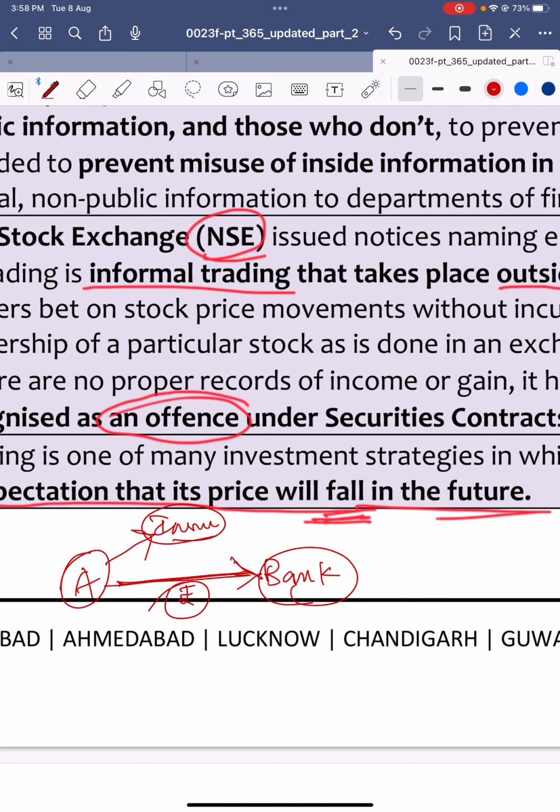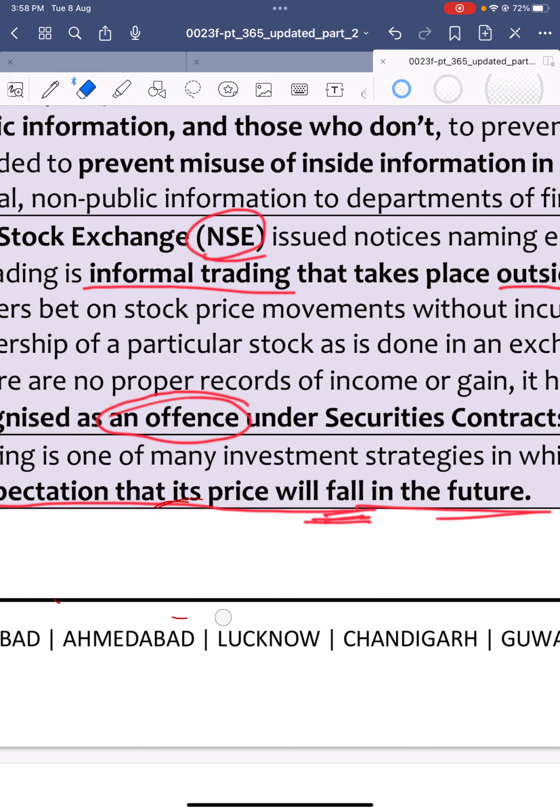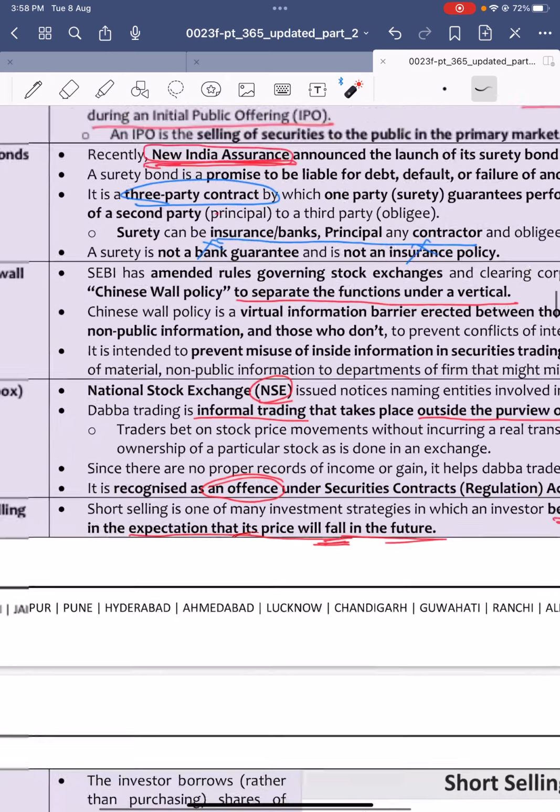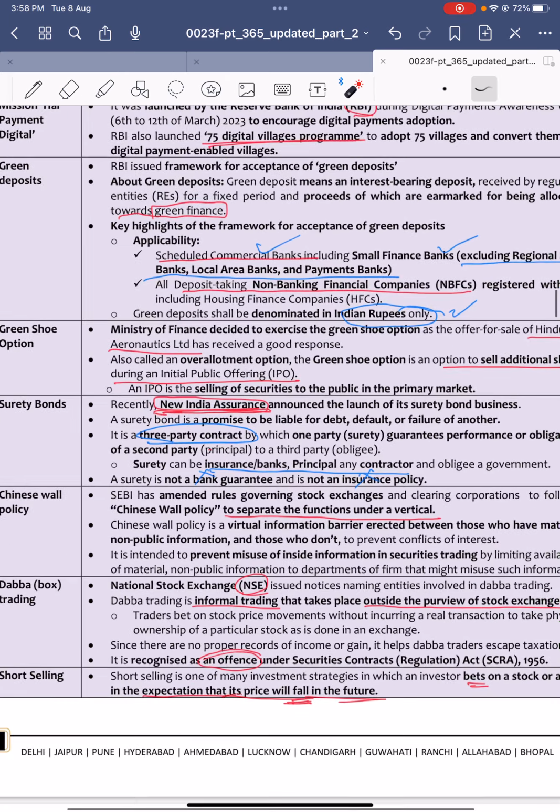Whenever you ask for a loan, this surety bond provider will provide a surety to the bank: yes, my customer is credible, you can give loans to him. It works like that. This three-party contract is nothing but the surety bond.